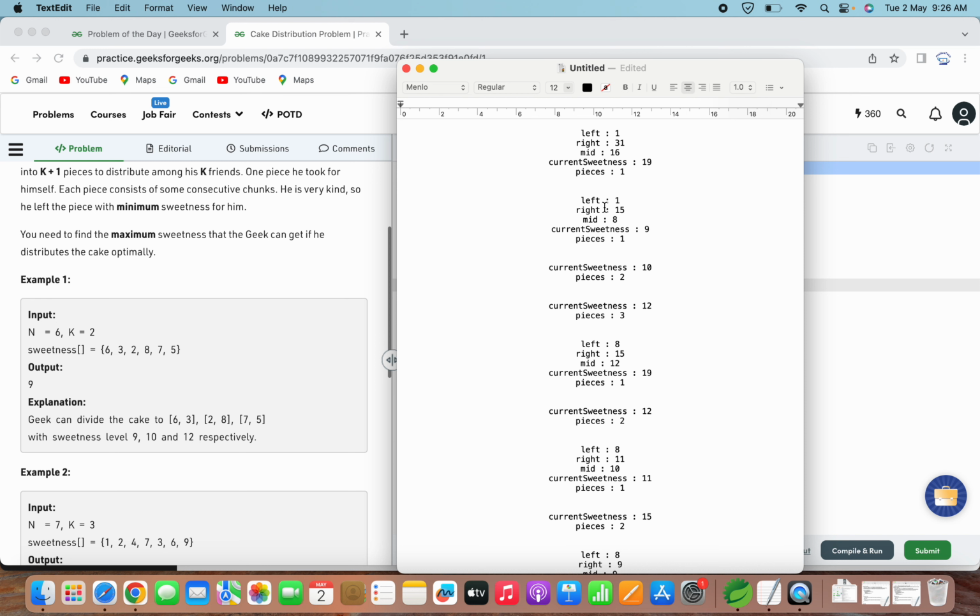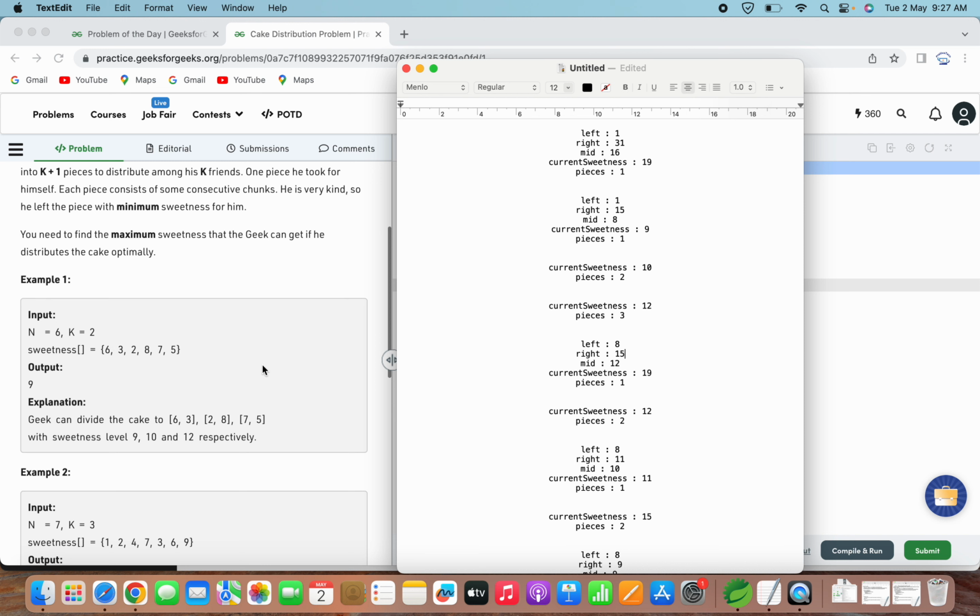So now we will perform the same iteration again. We again check the midpoint of it, which is sweetness level 8. Now again we start from the beginning of this array and see where this level crosses. So for this sweetness level 8, 6 plus 3, when we add this, is crossing that sweetness level, that is 9. So one piece will be 6 plus 3, that is 9.